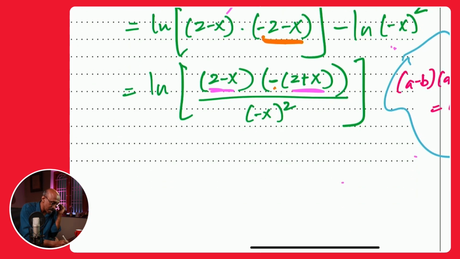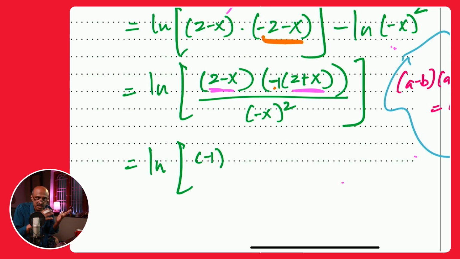Now you can rewrite this expression as ln of, you know, this is just multiples. 2 minus x is one term in a bracket. Whenever you put a bracket or parentheses, it just means one term. Then there's a negative. It literally means a negative 1, okay? If there's no number there, it literally means there's a negative 1. It's negative 1 times that other term, 2 plus x, okay? So what I'm going to do is bring that negative 1 outside, in before all those terms, because it's still negative, right? Negative 1 times, and I'm just bringing that negative 1 on that side. And then I will write down my terms 2 minus x and 2 plus x.